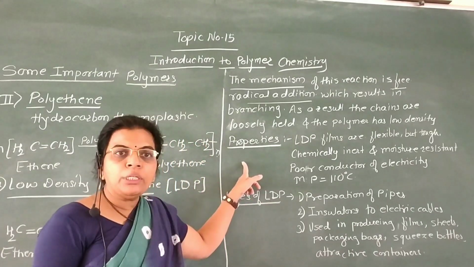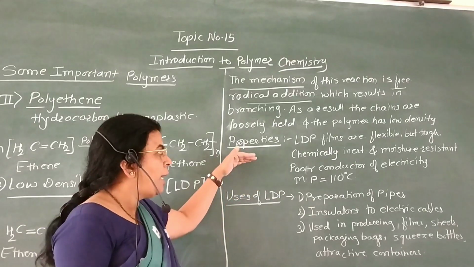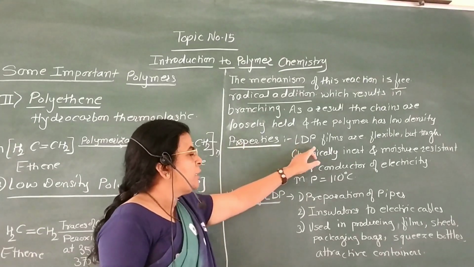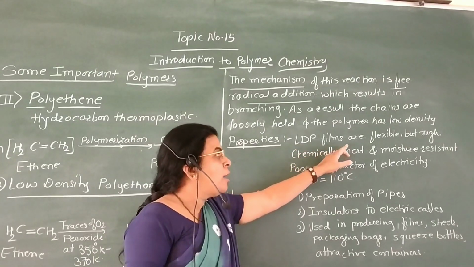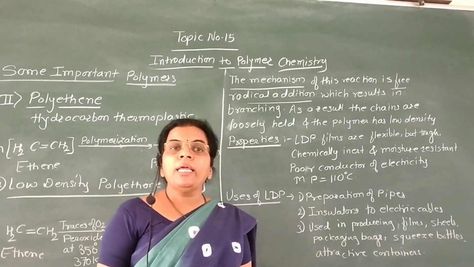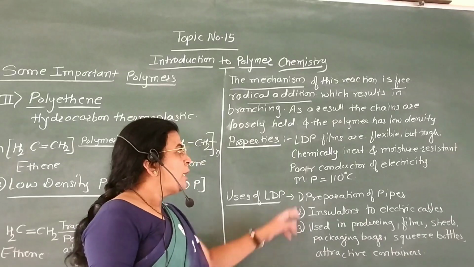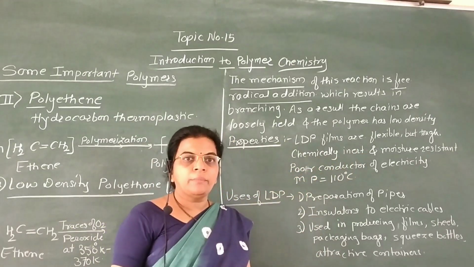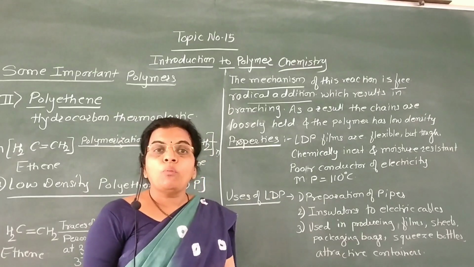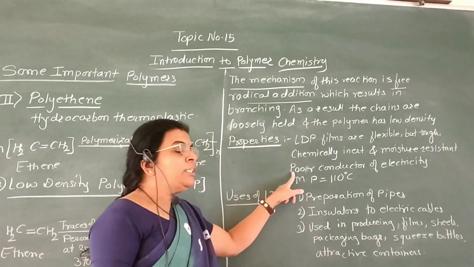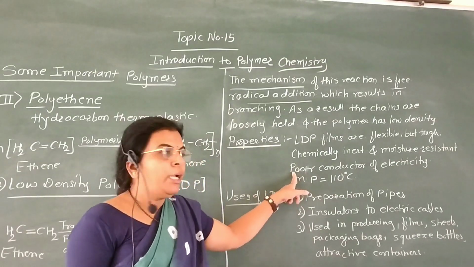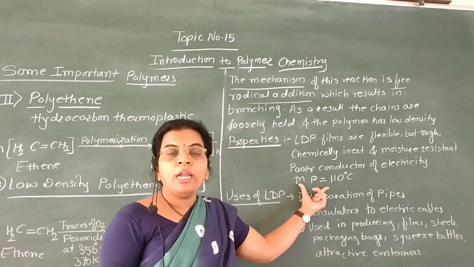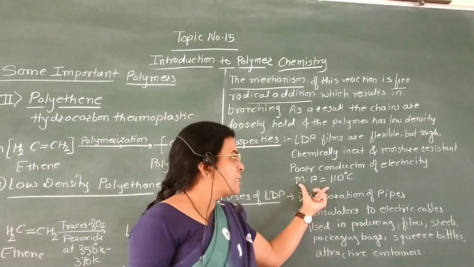Now we are going to see the properties of this LDPE or low density polyethylene. Low density polyethylene films are flexible but tough. Chemically they are inert and moisture resistant. That is, they do not absorb water. These are poor conductors of electricity and the melting point of this LDPE is 110 degrees Celsius.